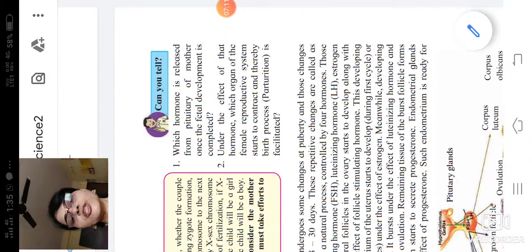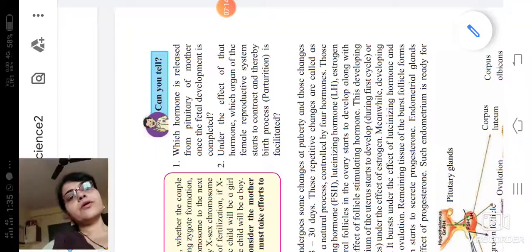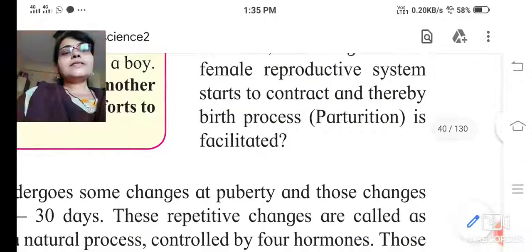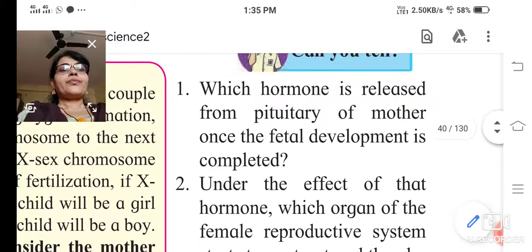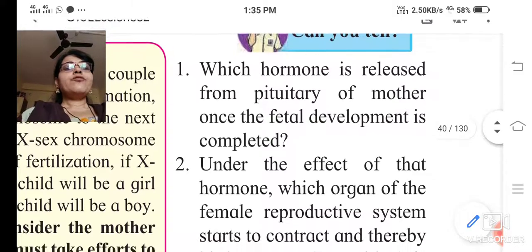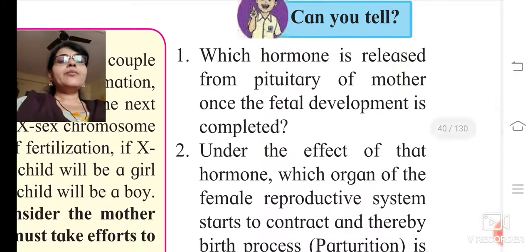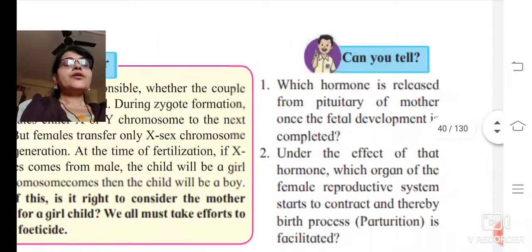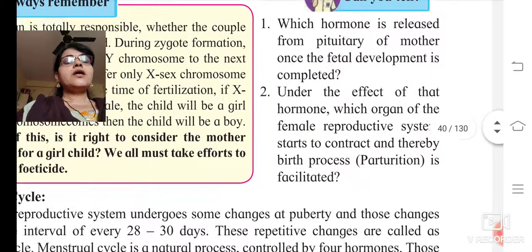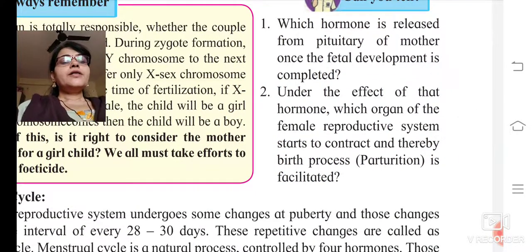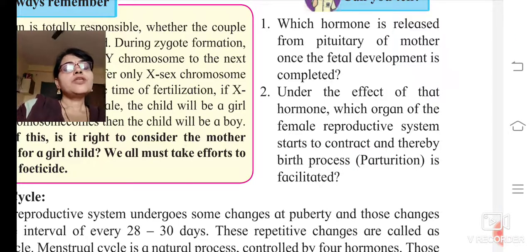Now see, which hormone is released from the pituitary of the mother once the fetal development is completed? It is the oxytocin hormone. Now under the effect of that hormone, which organ of the female reproductive system starts to contract, and thereby the birth process is facilitated?